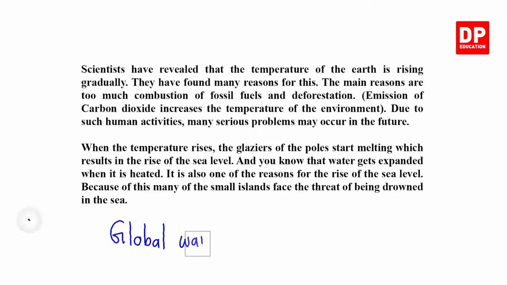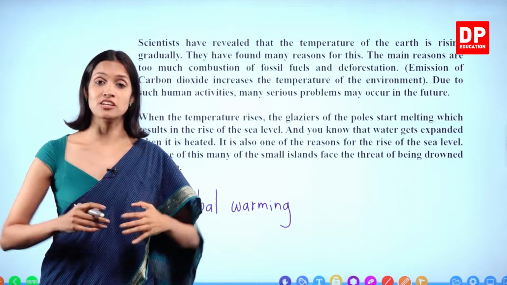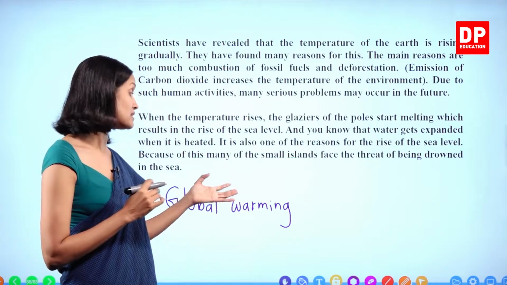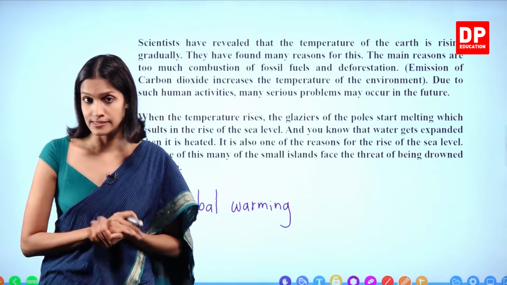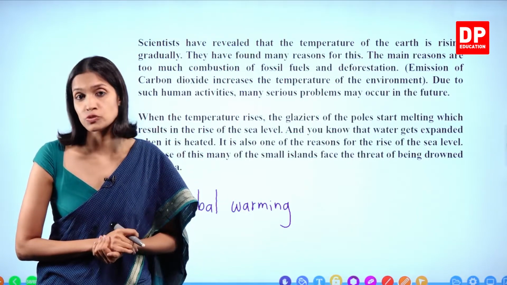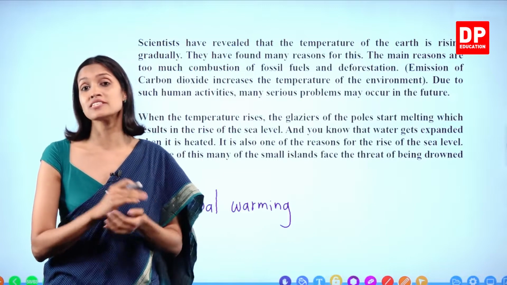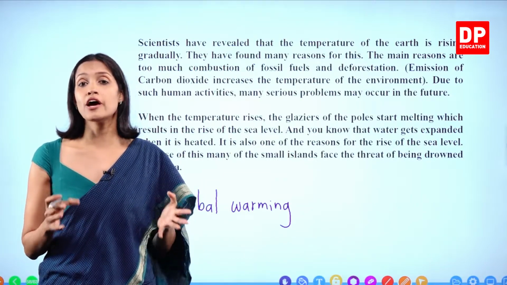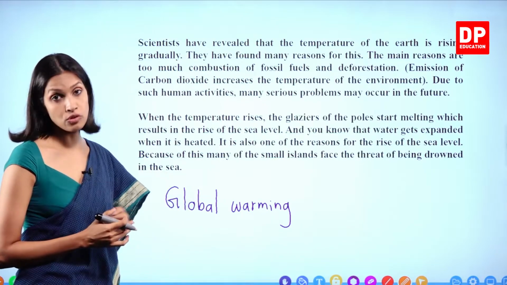Global warming. Now earlier I explained to you all that there should be a certain temperature. The sun's heat is very important to maintain the proper or adequate temperature for life on earth. At the same time, too much temperature is not good. When the heat of the earth increases drastically, what happens? It's really bad for the plants and animals. So this is known as global warming.